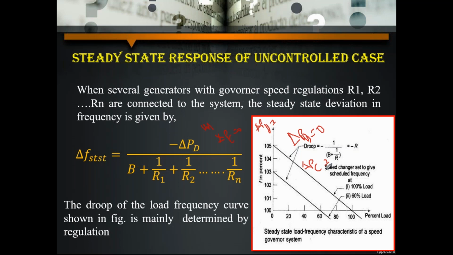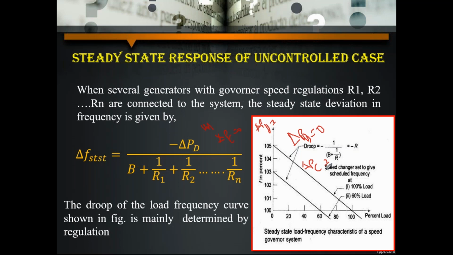In controlled case, delta PD is a constant, that's why it becomes 0 and delta PC is a variable. Based on this identification, let me derive how we get the frequency control in the static response of the controlled case. This is the topic we are going to discuss in tomorrow's class.